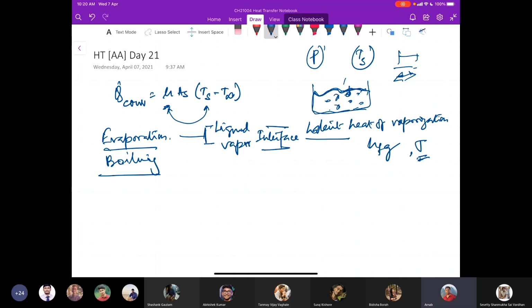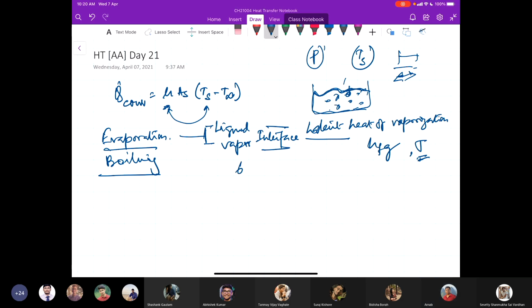For example, water in a pond or lake at atmospheric temperature, say 20-25 degrees centigrade, room temperature, atmospheric pressure. Water will evaporate to air even at room temperature if the relative humidity is sufficiently low.